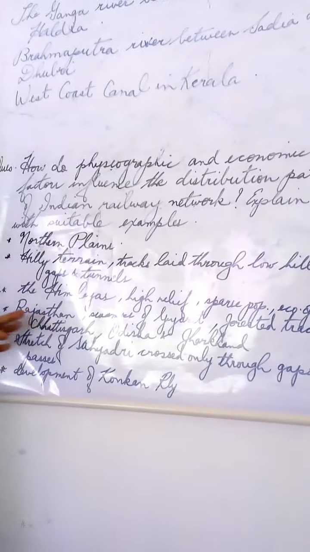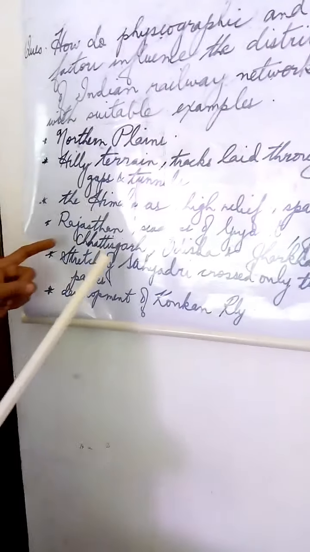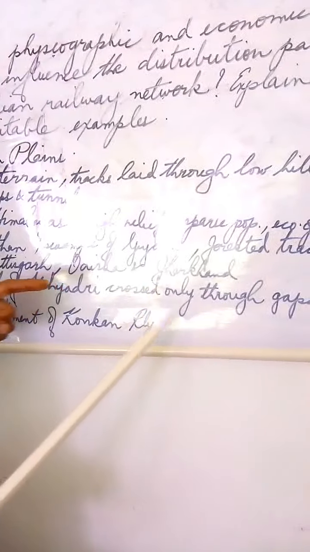Then moving to the desert region, in western Rajasthan also it's difficult to lay railway tracks, and even in the swamps of Gujarat. Even laying the tracks in the forested tracts of Chhattisgarh, Odisha and Jharkhand is hard. The government has to give a second thought when constructing railway tracks in forested areas and hilly areas. Then the stretch of Sahyadri can be crossed only through gaps and passes.